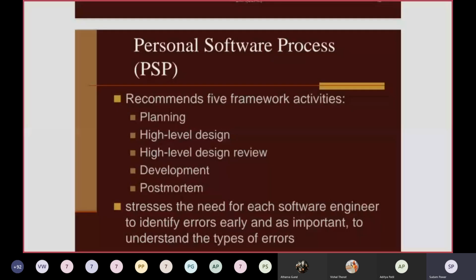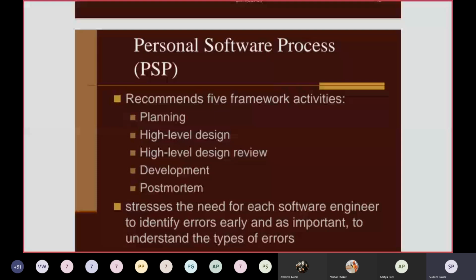What is personal software process (PSP)? It also has the 5 generic process framework activities, but there is a modification in those activities. Communication is encompassed in the planning phase itself, that is requirement gathering, analysis, then scheduling and estimation. Everything will be done in the planning phase itself. Then the next phase will be high level design. That is an additional phase, and high level design review. High level design will be done, and modification or additional features in the design will be done in the high level design review phase. Then once your design is finalized, you can start